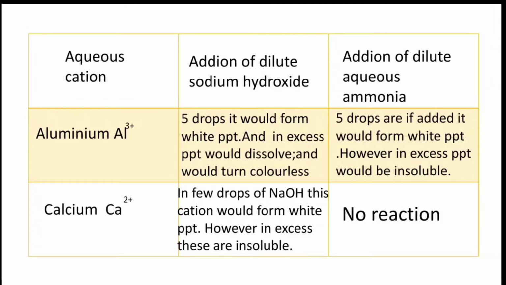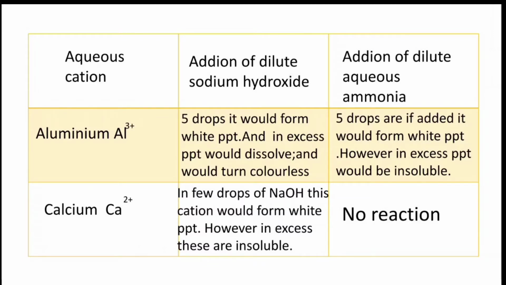When a few drops of ammonia, about 5 drops, are added to aluminium, a white precipitate forms, and in excess the precipitate does not dissolve. For calcium, in a few drops of NaOH, the cation forms a white precipitate. However, in excess it does not dissolve, or it is insoluble.